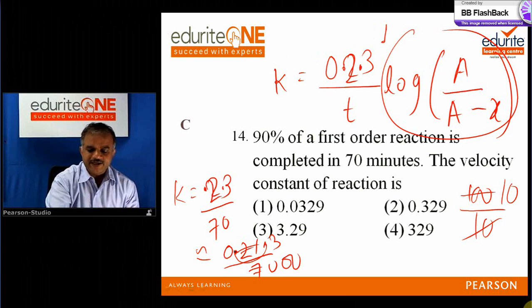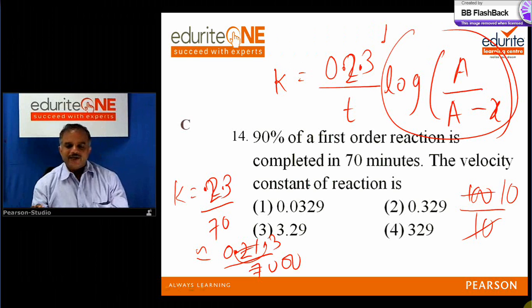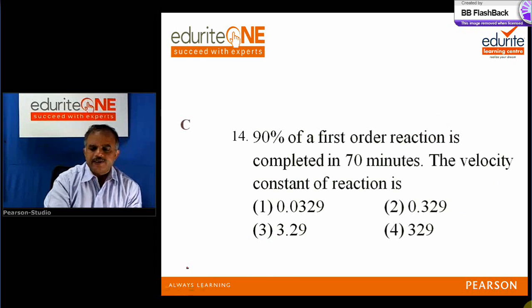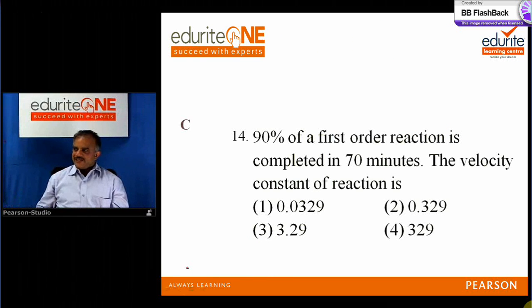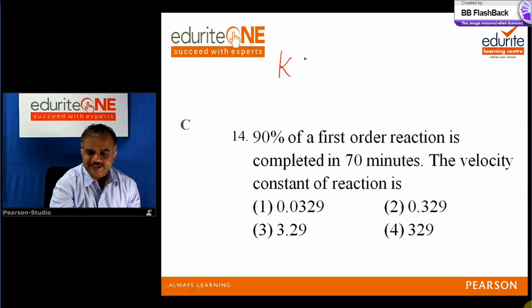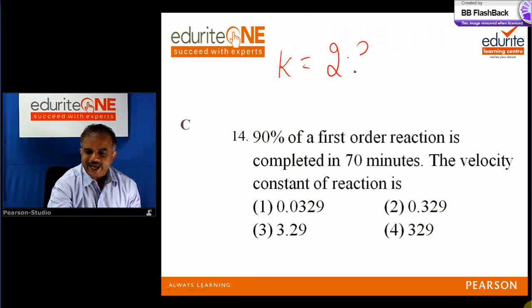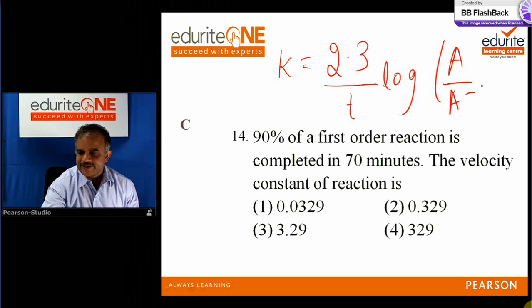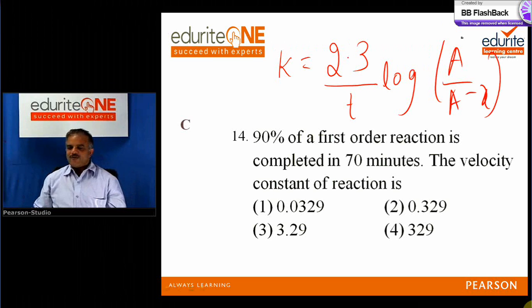So 2.3 by 70. Let me restate: there is a problem in chemical kinetics. 90% of a first order reaction is completed in 70 minutes. The velocity constant of this reaction is. You know that is first order chemical kinetics. So the formula is K is equal to 2.3 by T into log of A by A minus X, where A is the original amount, X is consumed.